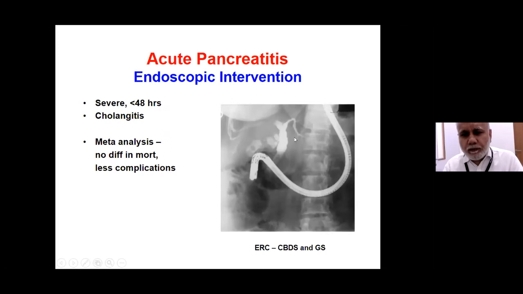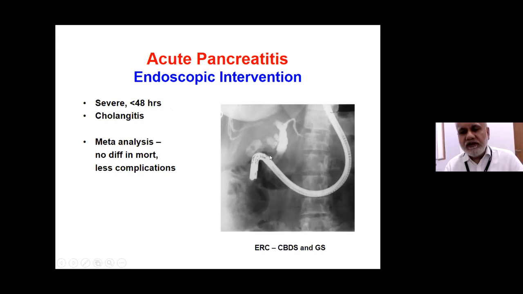What about endoscopic intervention of the biliary tree in patients? Earlier evidence suggested that only in patients with severe acute pancreatitis, within 48 hours of the onset, if you intervene, it may be of some help. But this endoscopic intervention is not easy. All this area is going to be severely inflamed, vascular, bleeds.